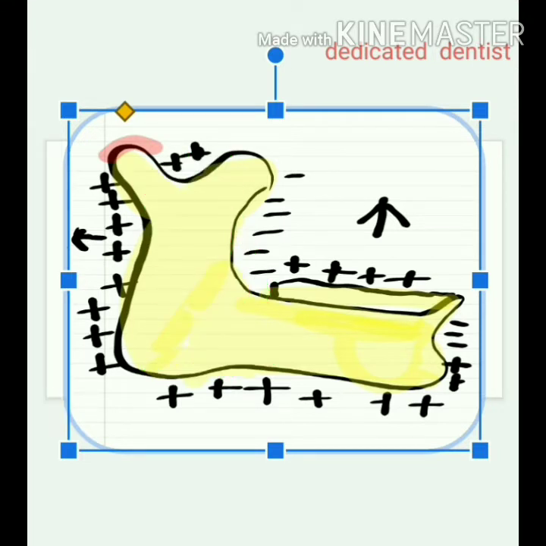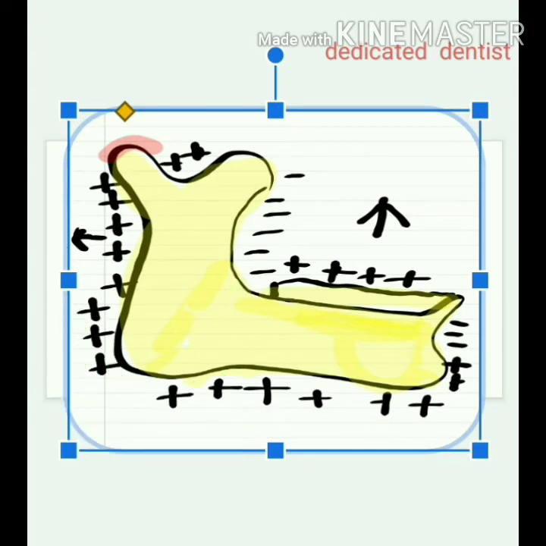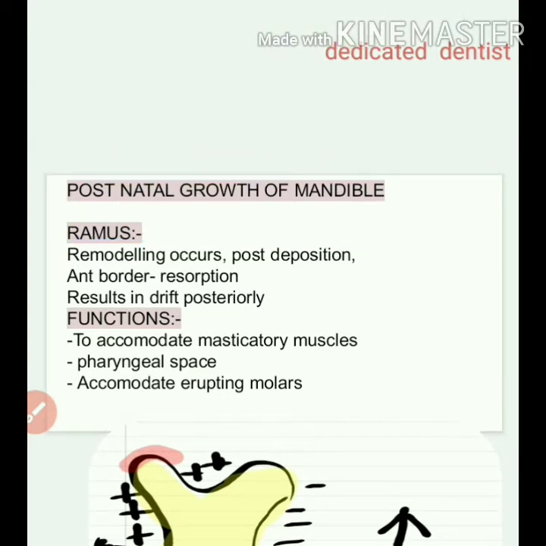So again, this anterior resorption is taking place because it has to make room for the erupting molars, and then also it has to accommodate the pharyngeal space, right? So these are the functions of why this remodeling occurs in the ramus area. So remodeling occurs, posterior border deposition takes place, anterior border resorption takes place.